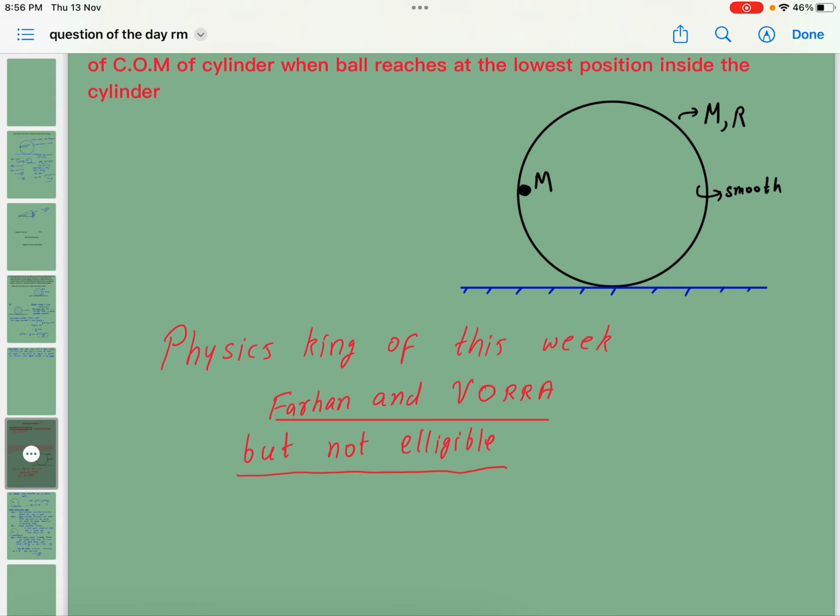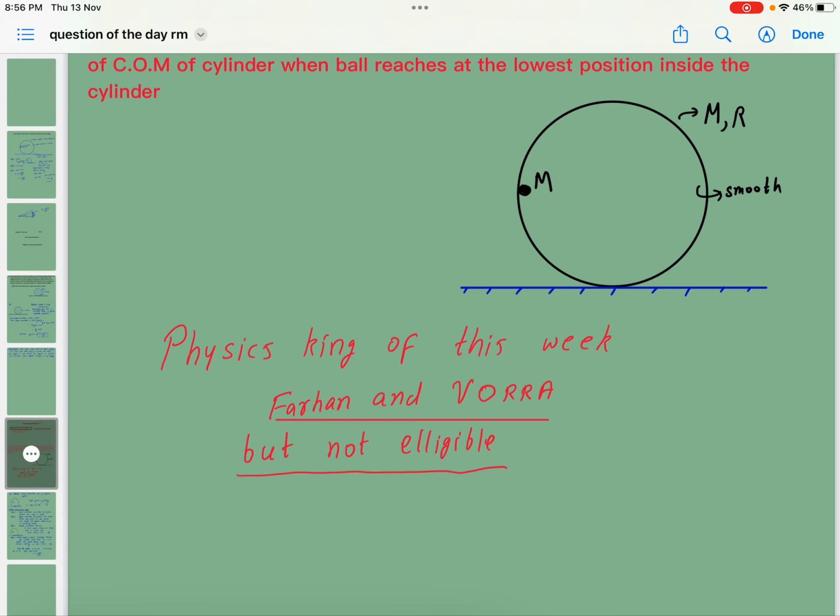Before discussion, let me announce first the physics king of this week. The physics king of this week are Mr. Farhan and Mr. Bora. But these two students are not eligible, although they have given the right answer. Why? Because the concept of this question I have already discussed with them, and the answer given by other students unfortunately is incorrect.